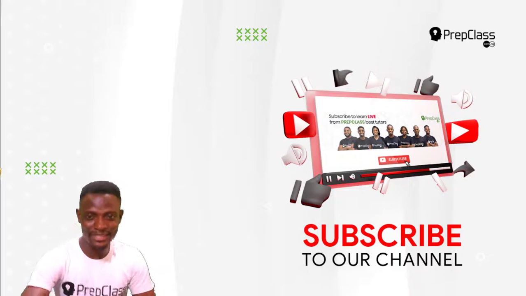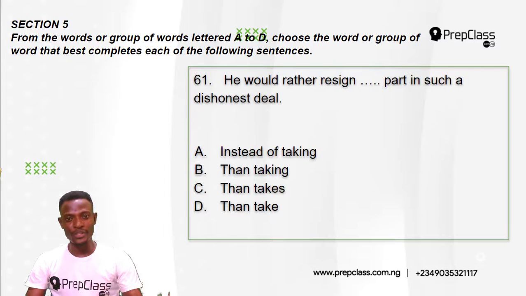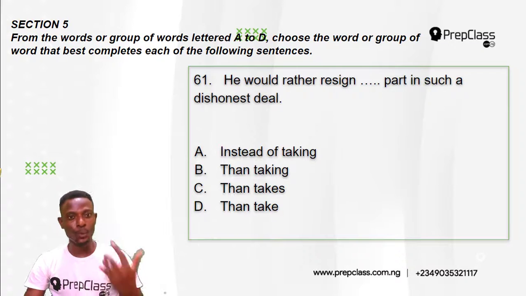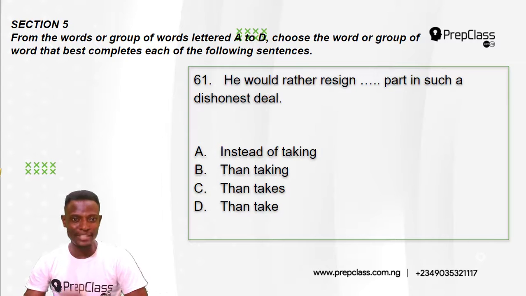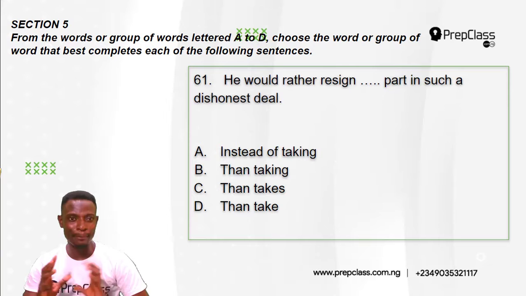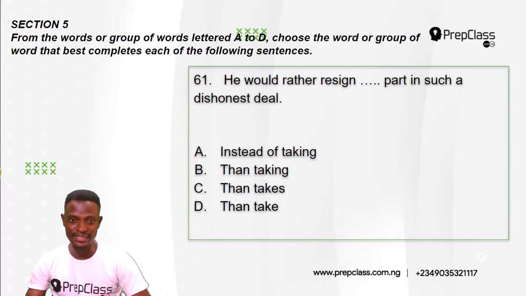Alright, let's begin. Now, for question 61 to 65, we have an instruction here. The instruction reads, from the word or group of words lettered A to D, choose the word or group of words that best completes each of the following sentences.